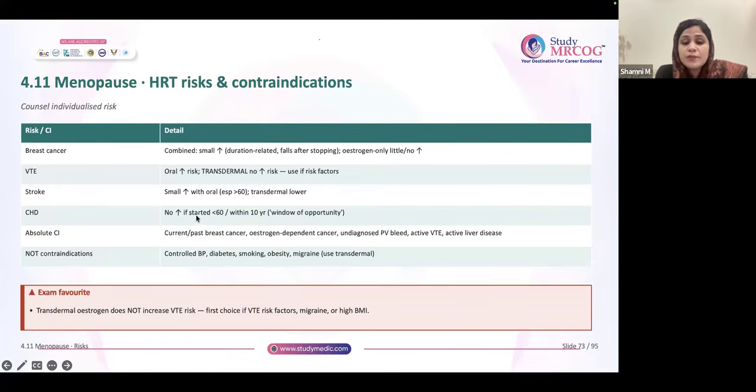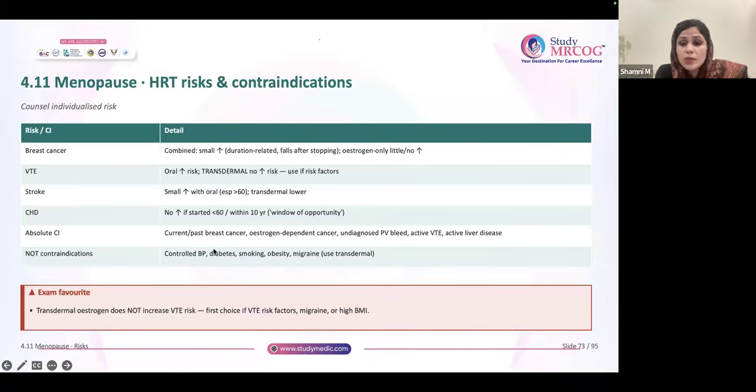CHD, no increase if it is started less than 60 years, within the 10-year window of opportunity period. So CHD, you remember this point. Absolute contraindications for HRT: current breast cancer, past breast cancer, estrogen dependent cancer, undiagnosed vaginal bleed, active VTE and active liver disease. All these points you have to remember because you will get different scenarios.